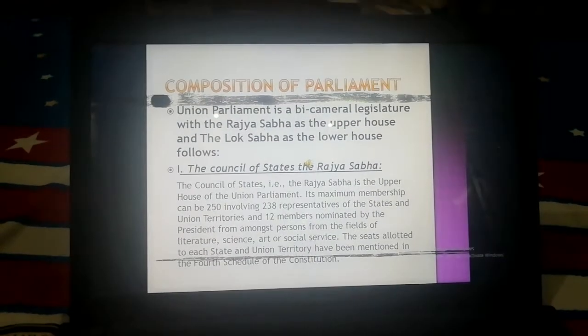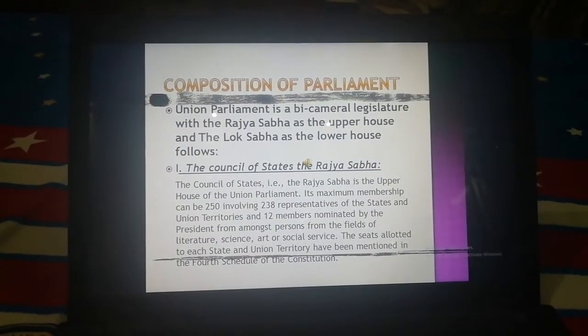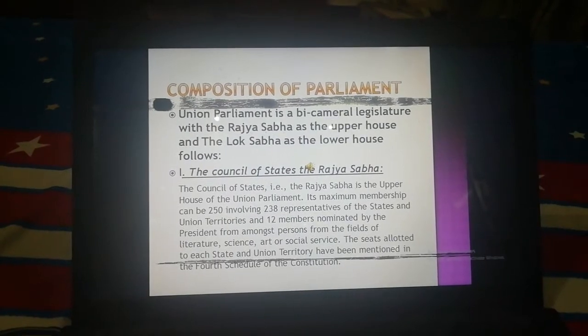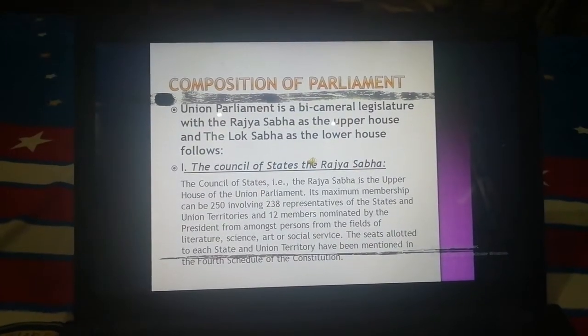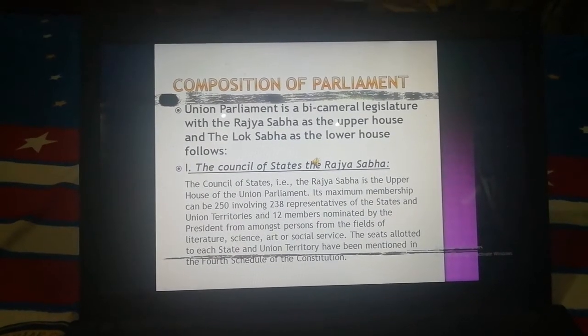Now I explain the composition of a parliament. Union Parliament is a bicameral legislature with the Rajya Sabha as the upper house and the Lok Sabha as the lower house. So first I will tell you about the composition of Rajya Sabha.